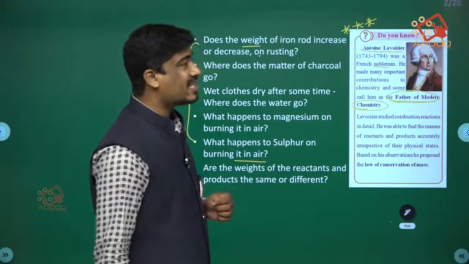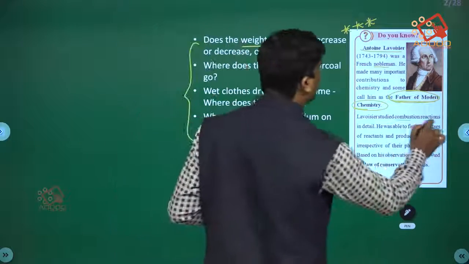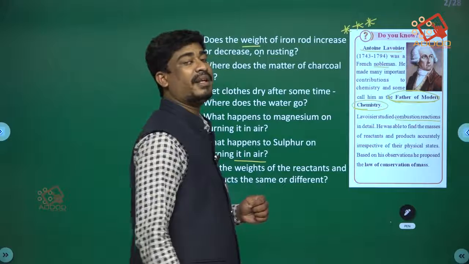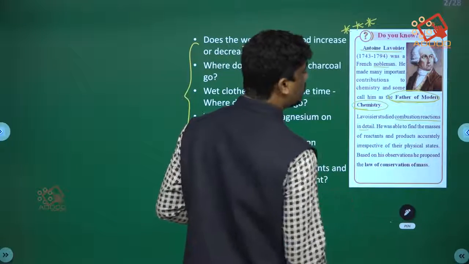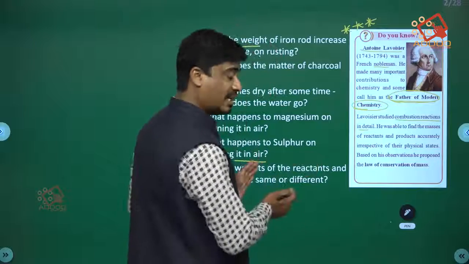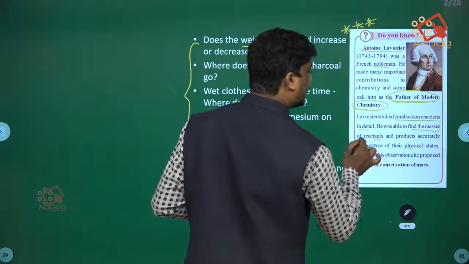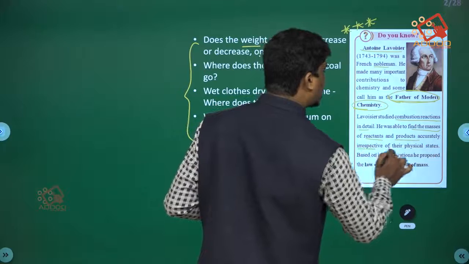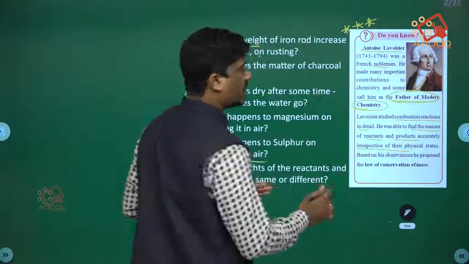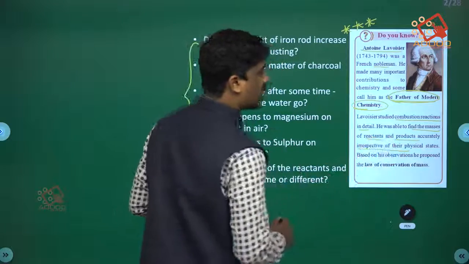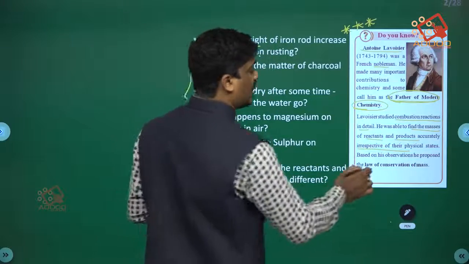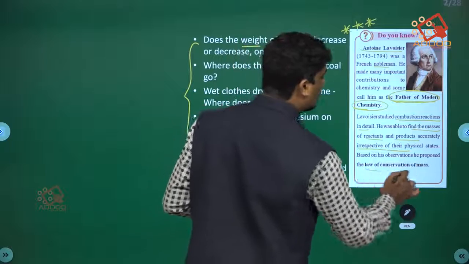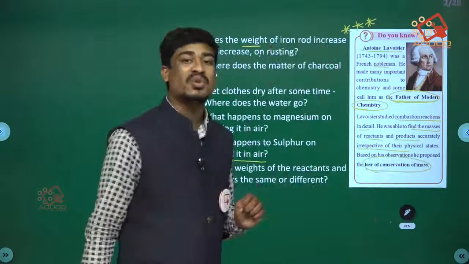Lavoisier studied combustion reactions, nothing but burning in the presence of oxygen. He was able to find the masses of reactants and products accurately, irrespective of their physical states. Based on his observations, he proposed the law of conservation of mass.